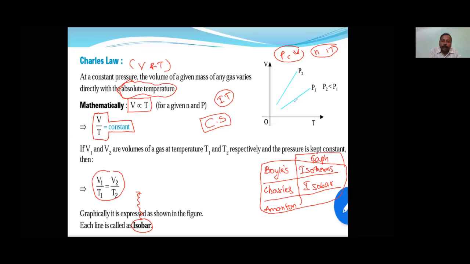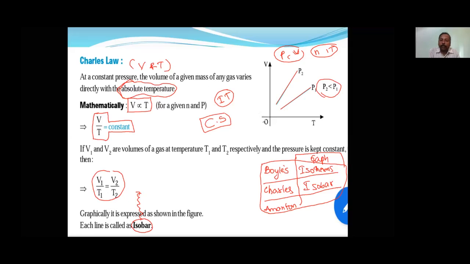Here it is the graph of V and T. This is the graph drawn by taking P1 at constant pressure, and P2 at constant pressure. These are straight lines, but I could not draw them well. I am very sorry, but I will try my level best. So this is the graph drawn at P2, and this is the graph drawn at P1. Is it understood? So here slope again matters. Everything is decided by the slope.